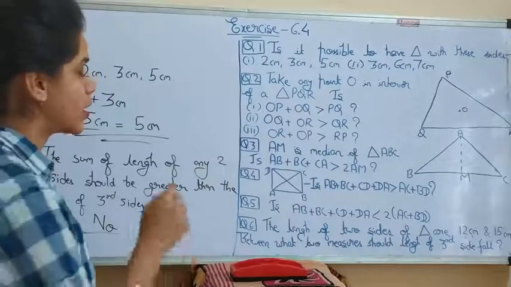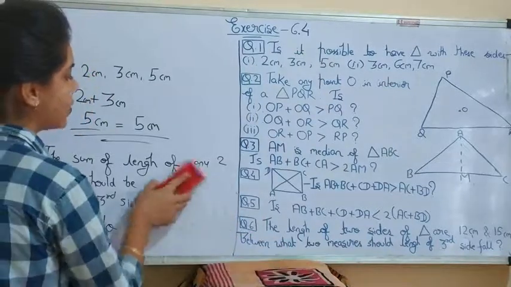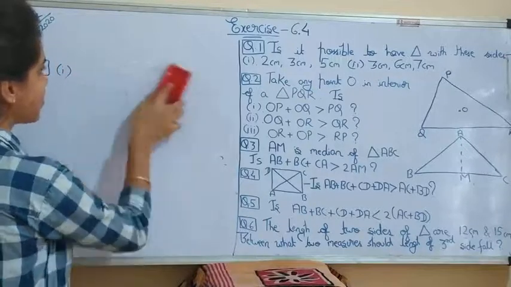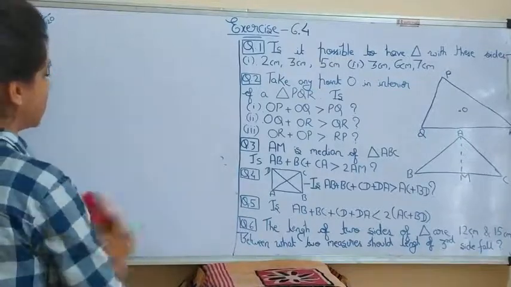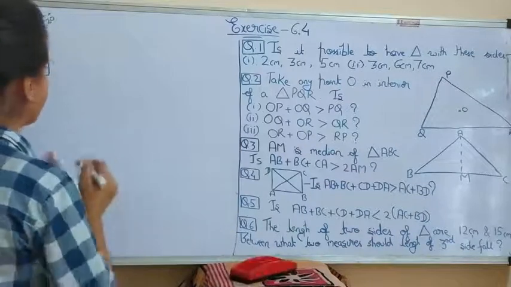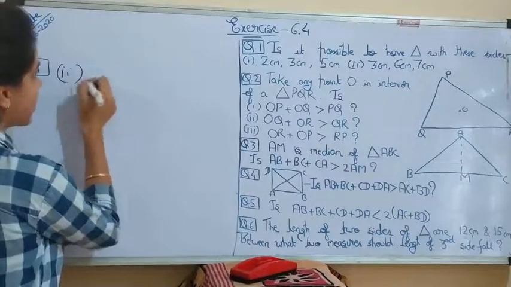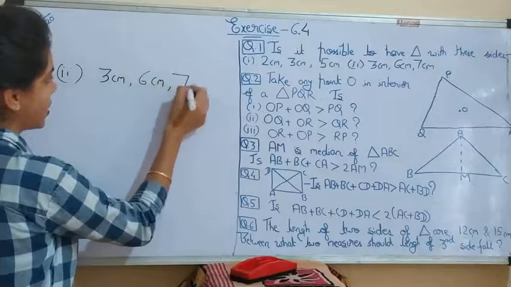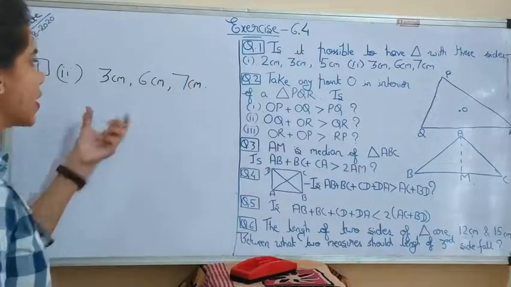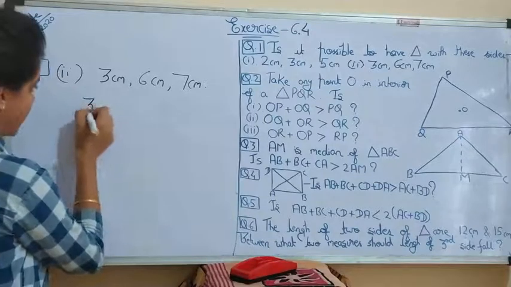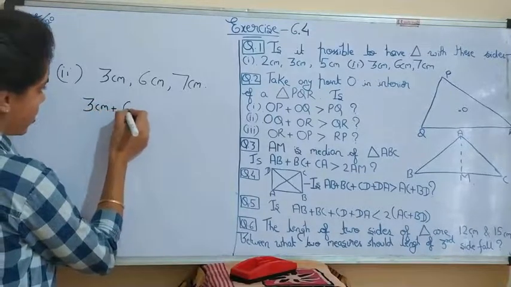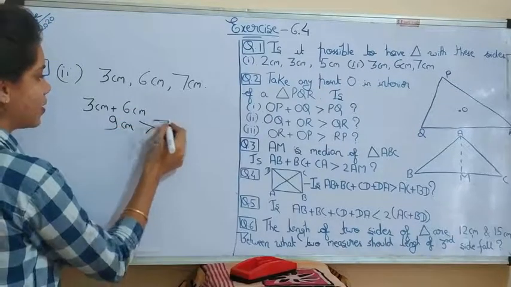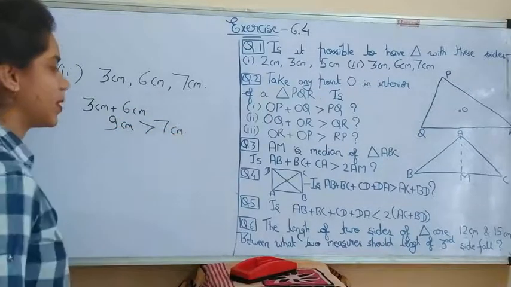Understood? Now let's move to the second part, which is 3 centimeter, 6 centimeter and 7 centimeter. Now add 3 centimeter and 6 centimeter first. We get 9 centimeter, and it is greater than the third side, which is 7 centimeter.